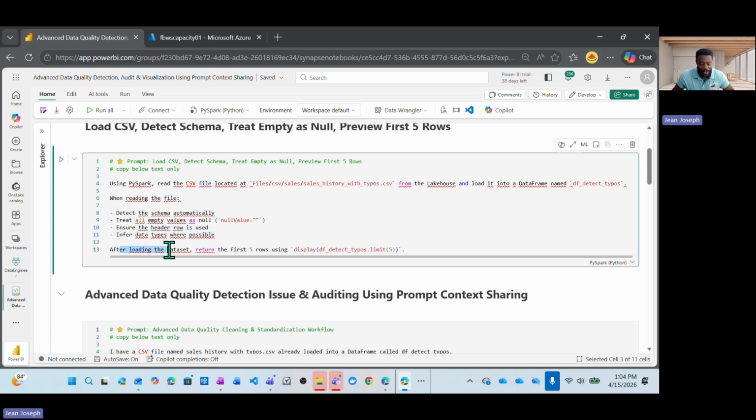Moreover, we tell it to return the first 5 rows. And we give it kind of an example, but you don't need that example. So now you have this prompt. Consider you have this prompt, and you need to Vibe code this prompt. If you download this notebook, the only thing you have to do is to copy this. I added a comment, right?